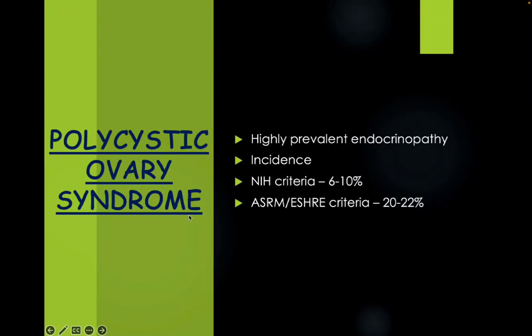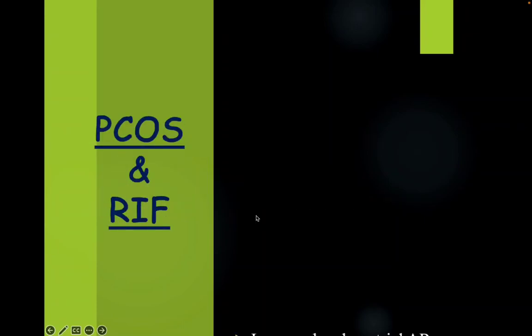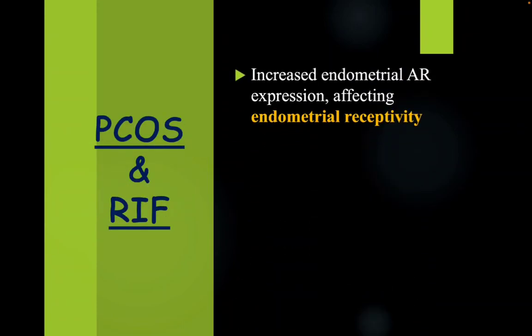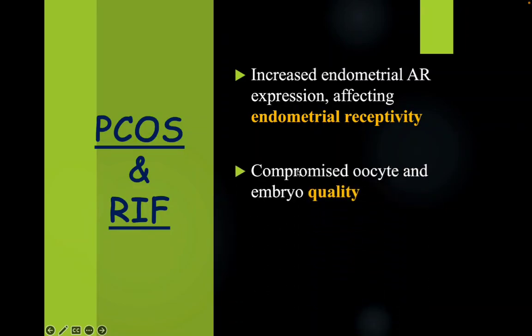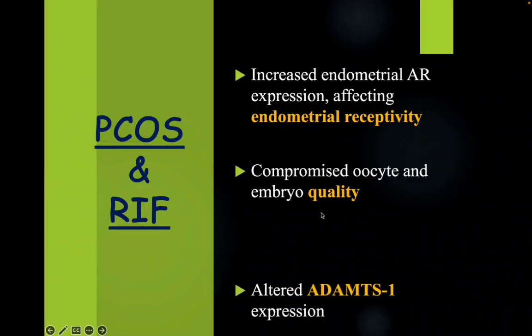Coming on to polycystic ovarian syndrome. How is PCOS associated with RIF? Because there is increased expression of androgen receptor, which affects the endometrial receptivity. Apart from endometrial receptivity, PCOS patients have compromised quality of oocyte, and thus the embryo quality.